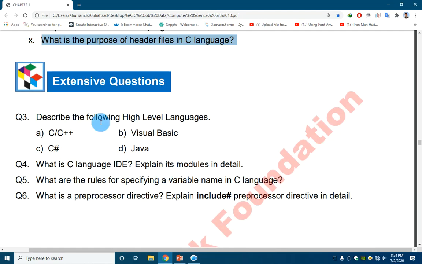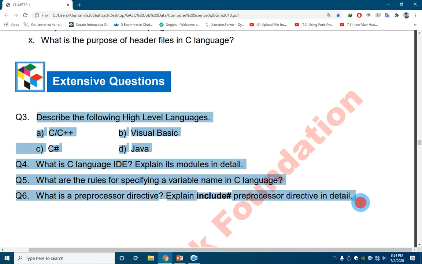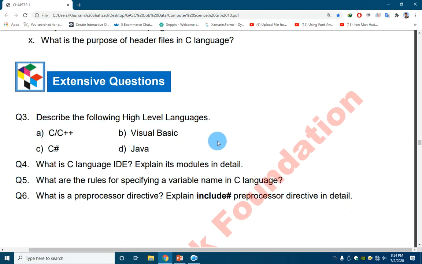Now it is time for the extensive questions. These questions will be in your book, and you have to find the answers. I will give you a hint of these answers, but you have to remember these questions in detail from your book. Describe the following high level languages.